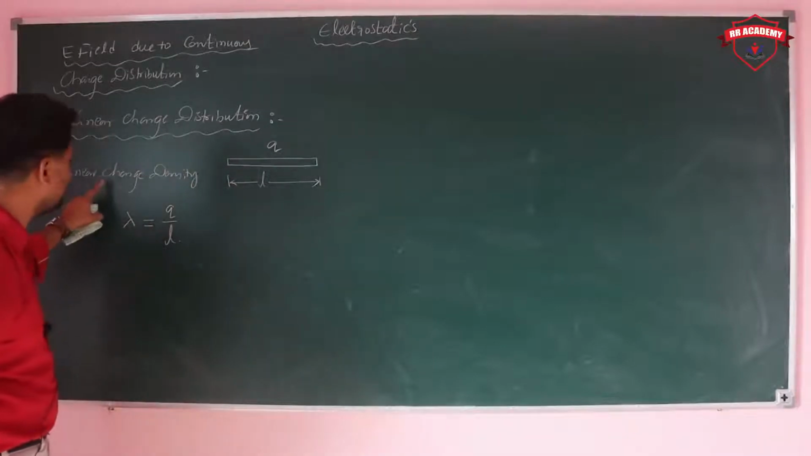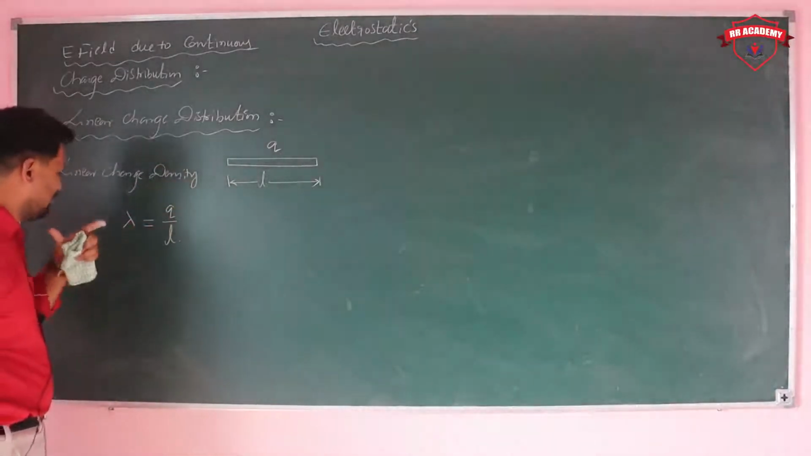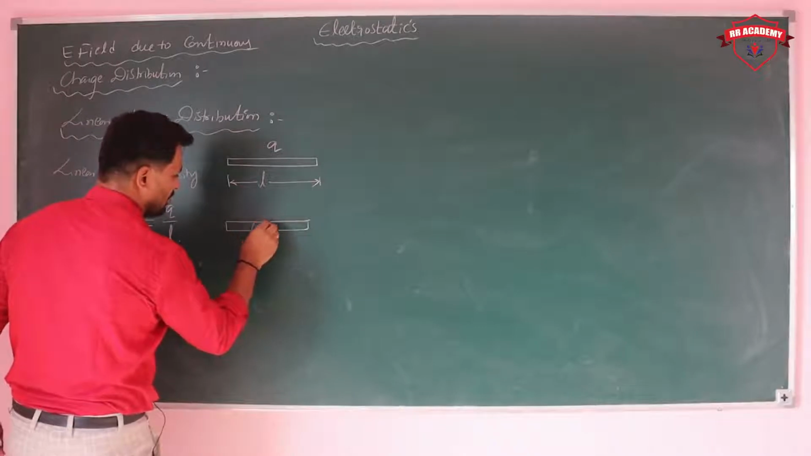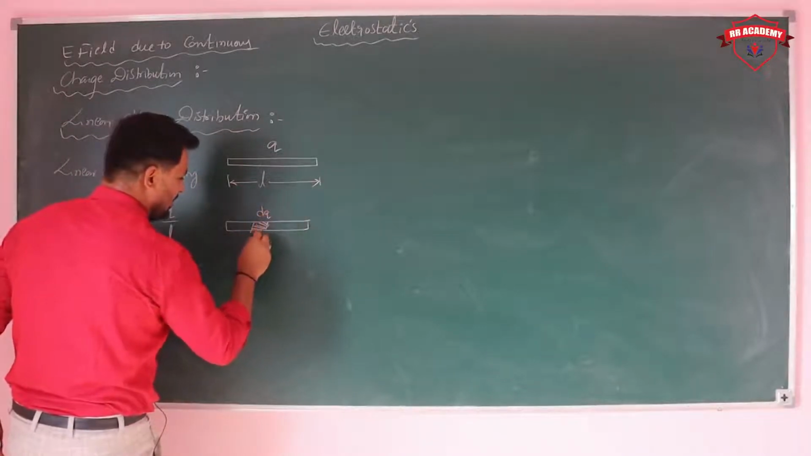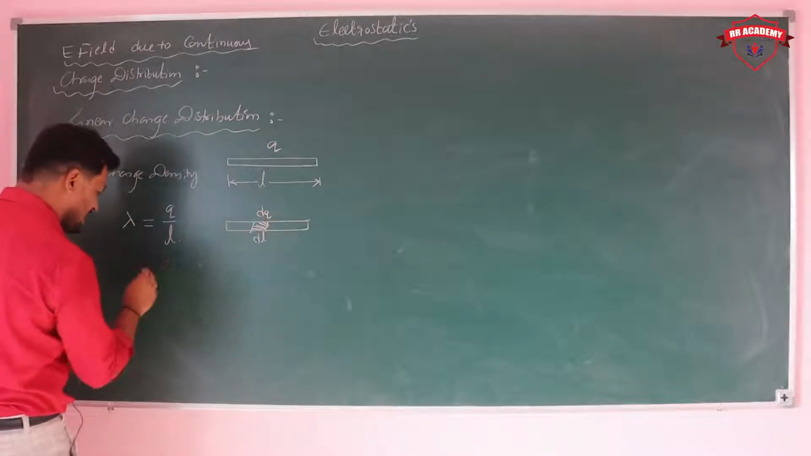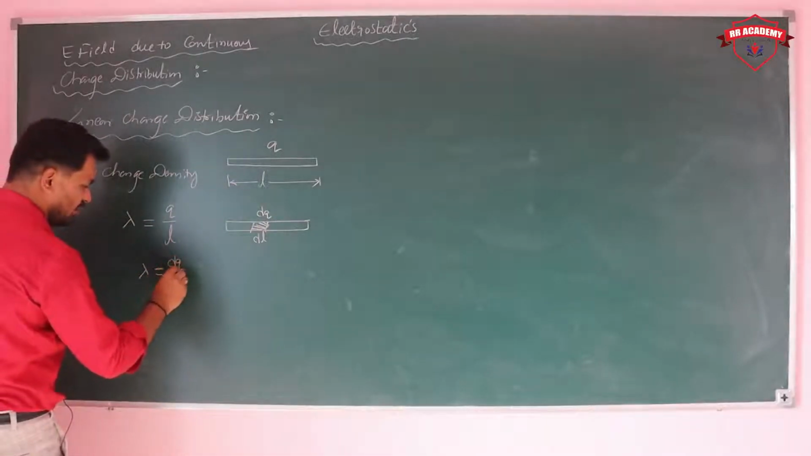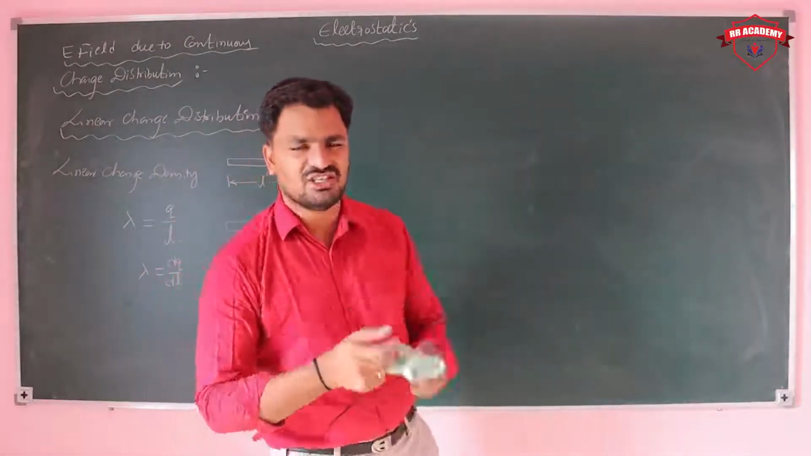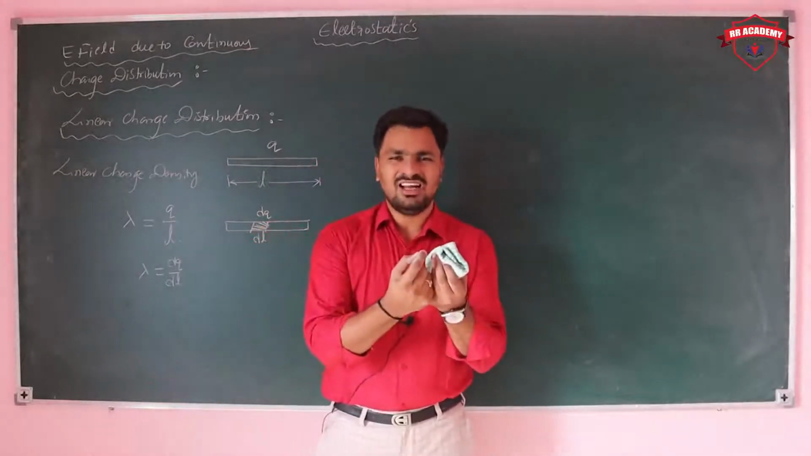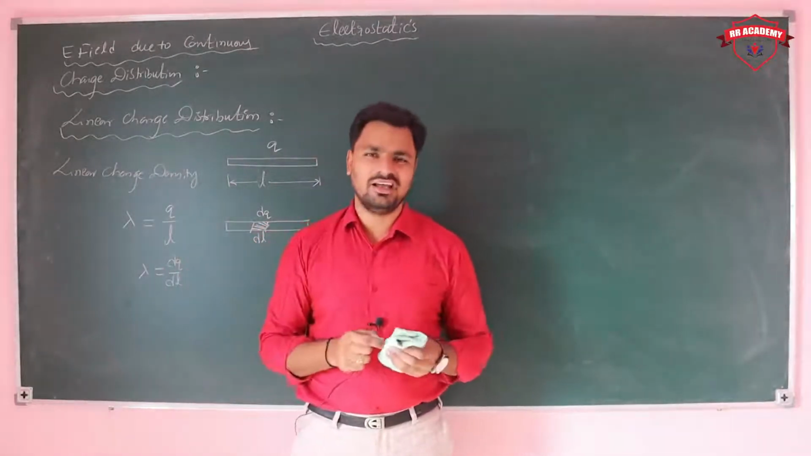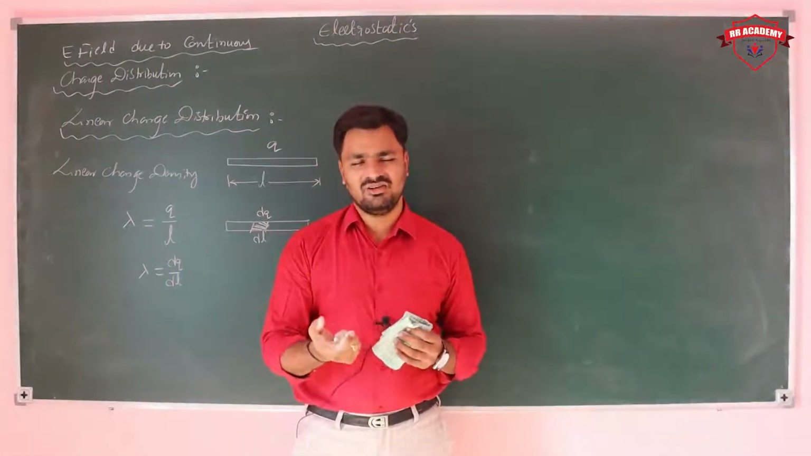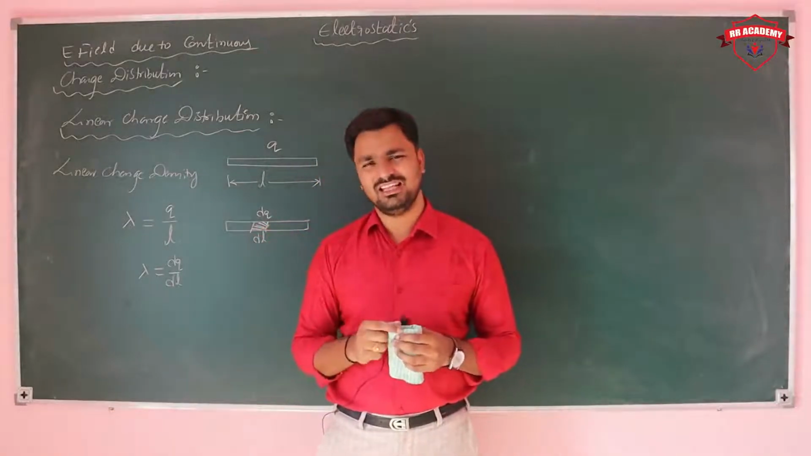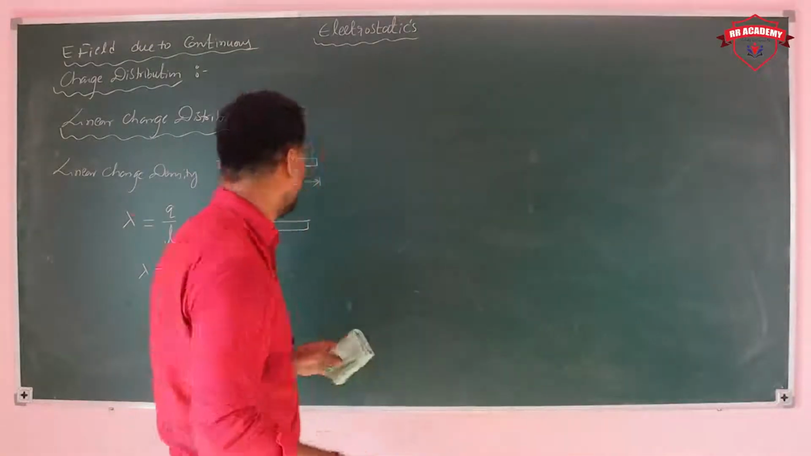For example, if you consider any small portion of length dl carrying charge dq, then the charge density is dq upon dl, charge per unit length. If the charge is distributed over the length of a wire or conductor, we name it linear charge distribution, and the charge per unit length is the linear charge density.